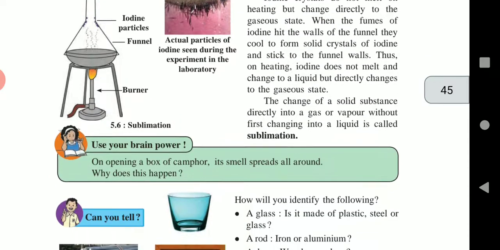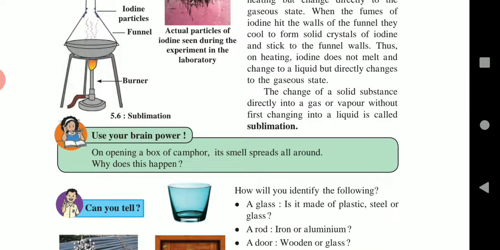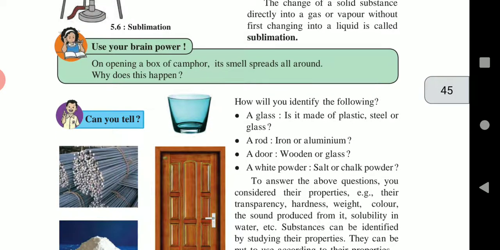Now, iodine crystal, naphthalene balls and camphor are the different substances that show sublimation. Can you tell how you will identify the following substances? First one, a glass. Is it made up of plastic, steel or glass?